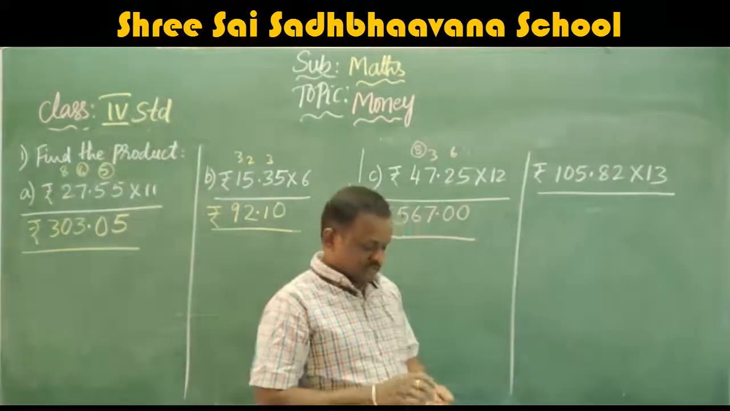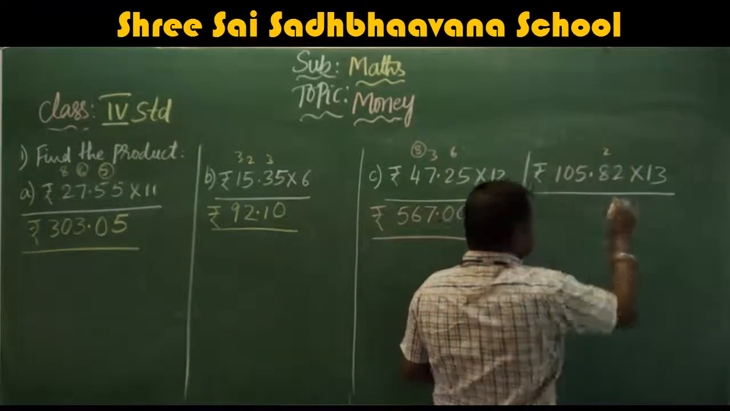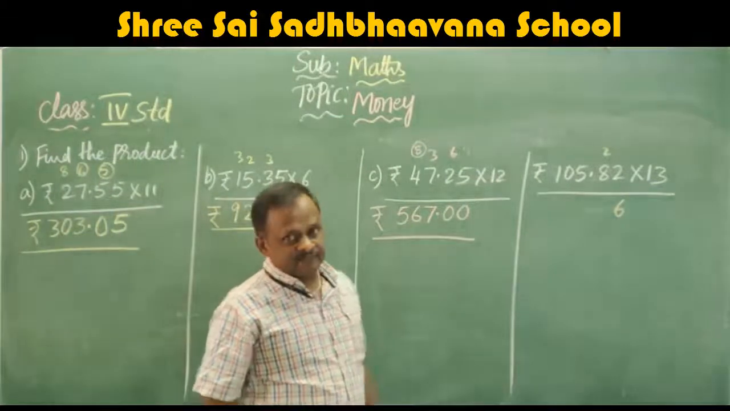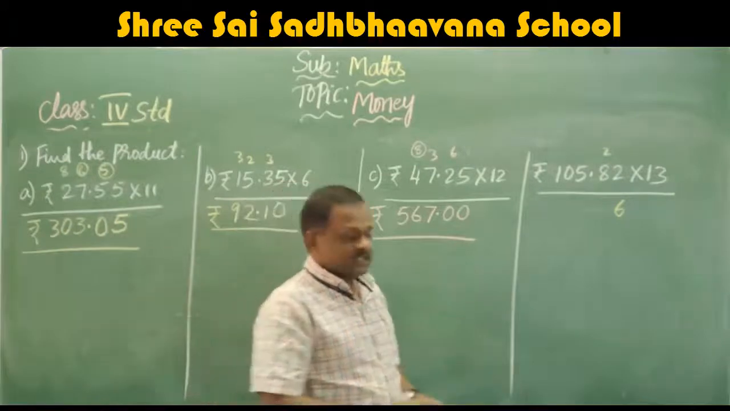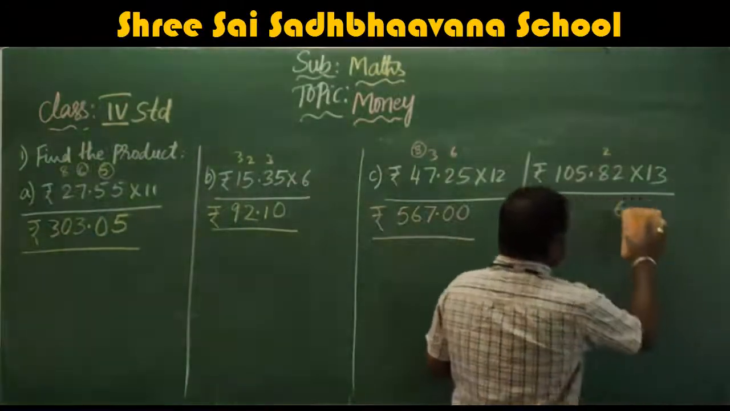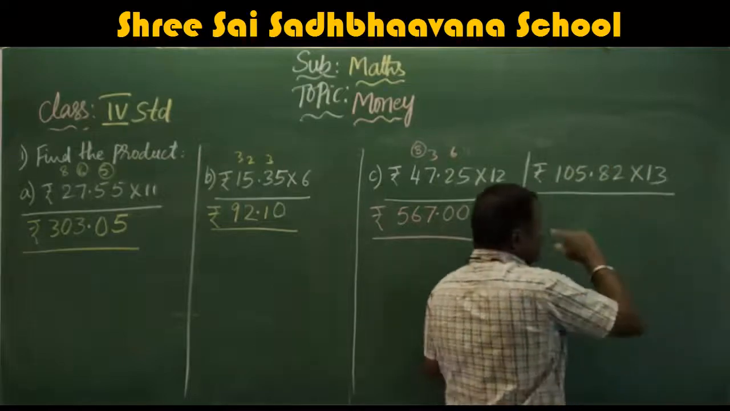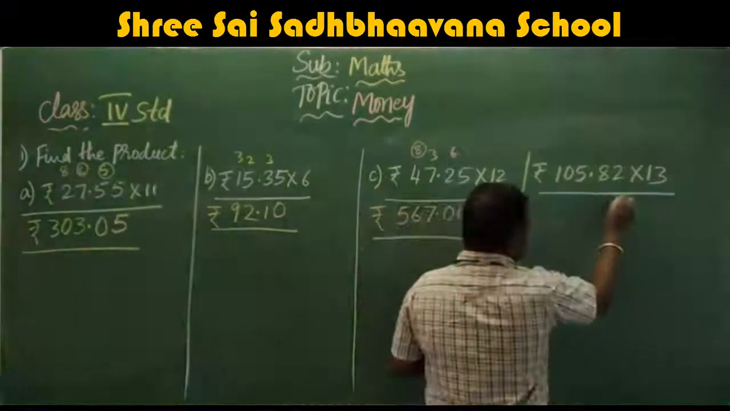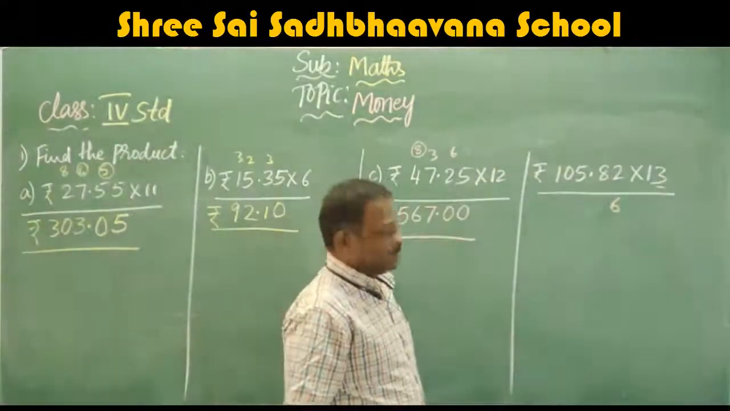Next come to here. 13 2s are 26, carry 2. If you have a doubt in this table, we will do first by 3, next by 1. I will show that one also for you. If this is a bigger number, then how will we do? I will show this one. First I will multiply by 3. 3 2s are 6.